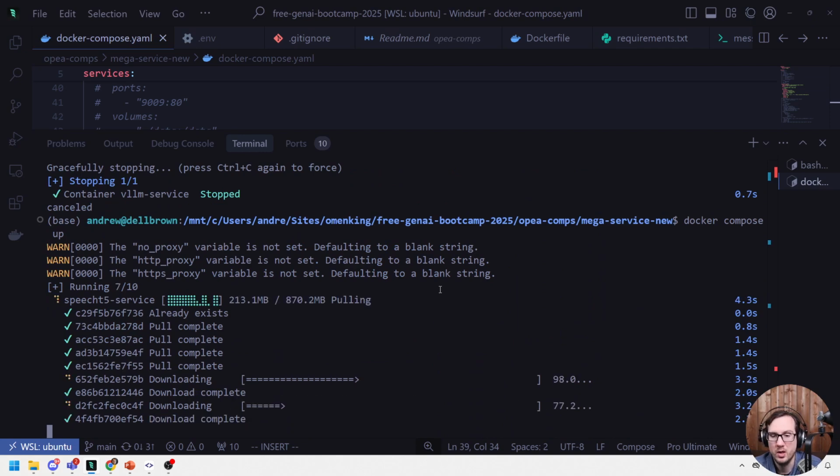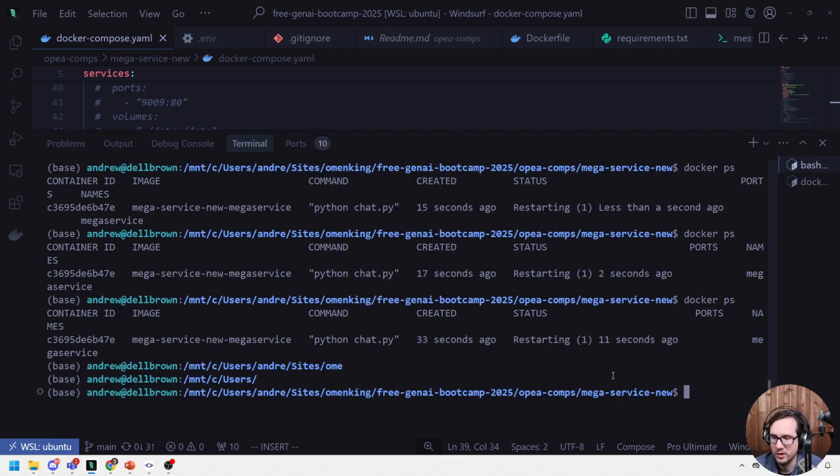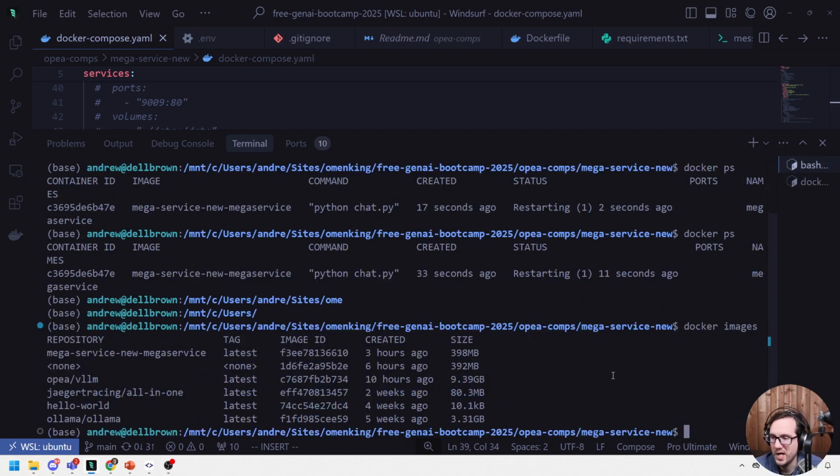And by the way, we're pulling large images. So just remember to clear up your Docker images. If you go over here and just type in docker images, this stuff can really stack quickly. And so we can see that some are larger than others, like Ollama. vLLM is giant, unbelievably giant. Goodbye vLLM, I'm unhappy with you today.